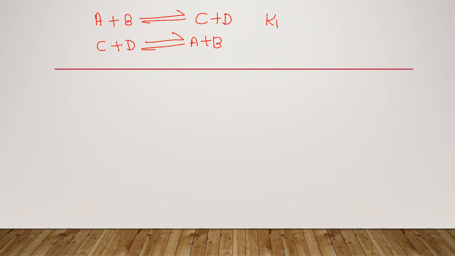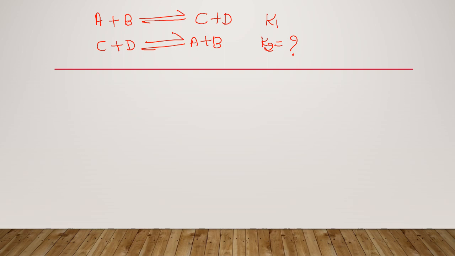Now suppose, let us consider, if in the exam any reaction is given, A plus B gives products C and D, and for this reaction the equilibrium constant is given. Let it be K1. Now you may be asked to calculate the equilibrium constant for the reverse reaction. So what is the equilibrium constant K2?